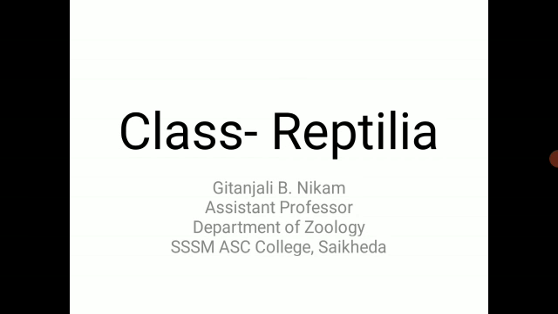and the first chapter in the syllabus is salient features of some classes and their subclasses with examples. For example, we have to study three different classes: class Reptilia, class Aves, and class Mammalia, along with their classification. So let us start with class Reptilia.